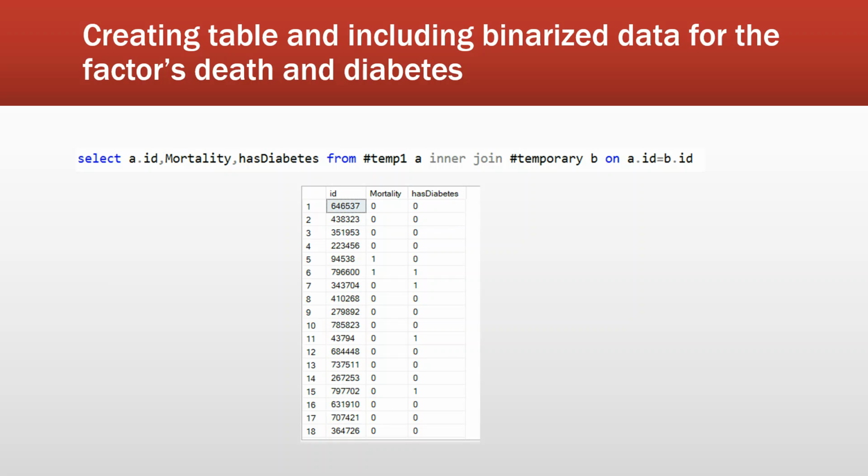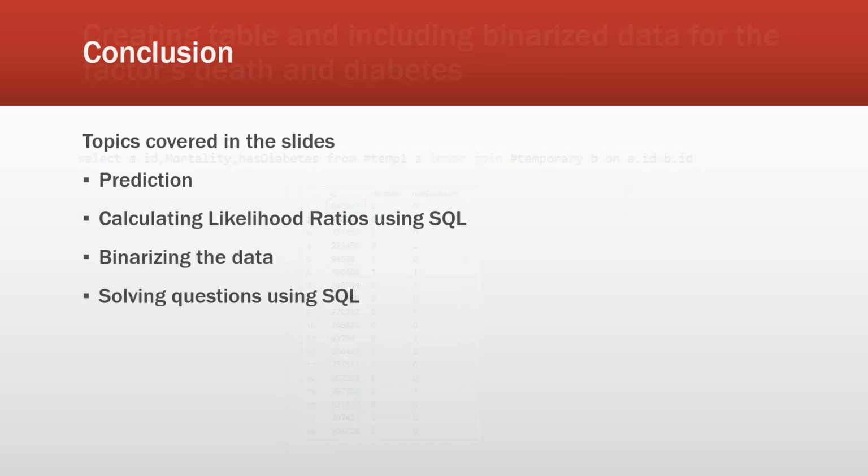Creating the table and including binarized data for factors death and diabetes. From the tables created in the previous slides, I am combining both the tables containing the binarized death value and binarized diabetes value. In this table, we are showing the ID, the corresponding mortality, and the corresponding has diabetes column. For a corresponding ID, if there is 1 in the mortality column, then the patient is dead. If there is 1 in the has diabetes column, then the patient may have diabetes.